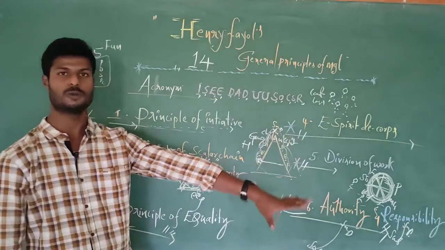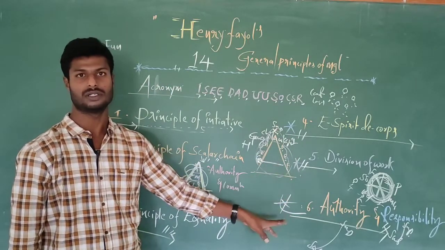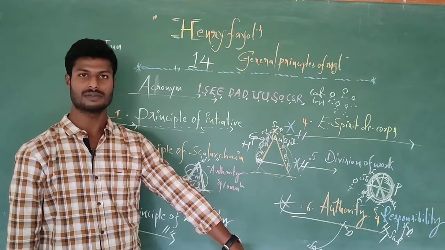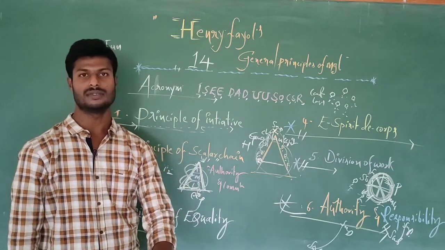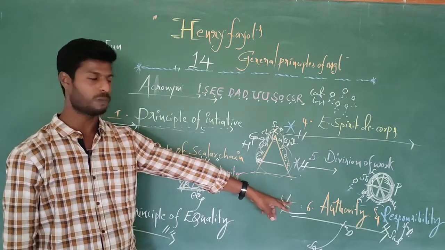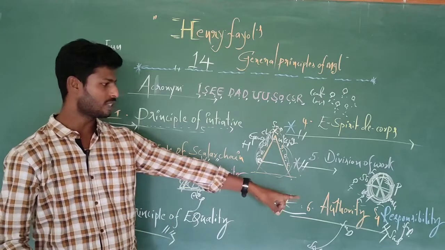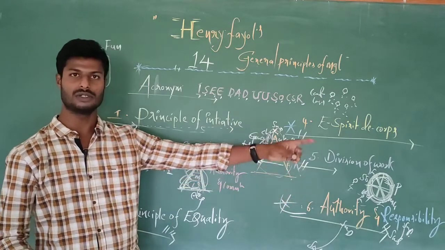So authority, responsibility. Authority means power, right? Power to command subordinates, to assign the work, to control their behavior. Authority is very important. Then responsibility means duty or task. So responsibility always flows from subordinate to superior.